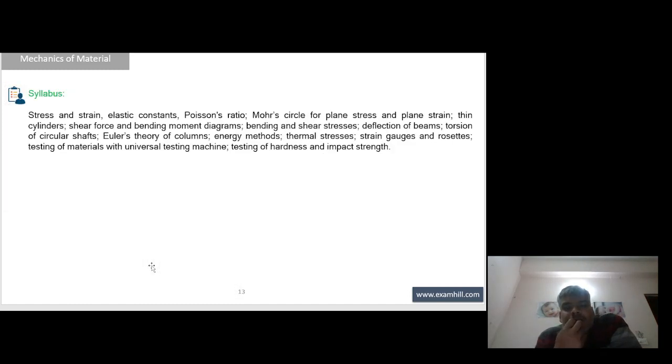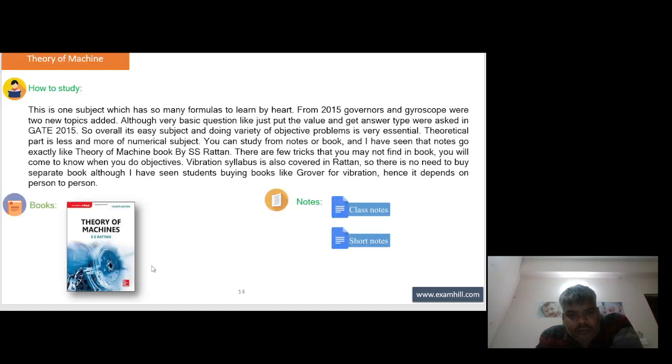Syllabus of mechanics of material is stress and strain, elastic constants, Poisson's ratio, Mohr circle for plane stress and plane strain, thin cylinder, shear force and bending moment diagram, bending and shear stresses, deflection of beam, torsion of circular shaft, Euler's theory of column, energy method, thermal stresses, strain gauge and rosettes, testing of material with universal testing machine, testing of hardness and impact strength.